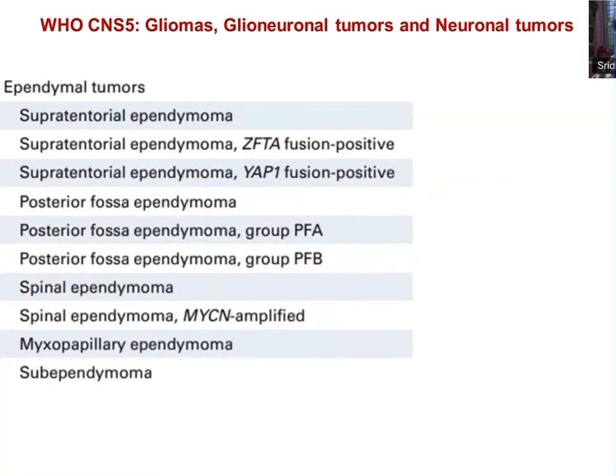For ependymomas, the classification is supratentorial ependymoma, posterior fossa ependymoma, and spinal ependymoma. Each of these is divided into different molecular groups, which you will see. The two major supratentorial groups are ZFTA fusion positive and YAP1 fusion positive. For the posterior fossa there is no name; it is group A and group B, PFA and PFB. Spinal ependymoma is based on histology: myxopapillary, subependymoma, and the new entity, MYCN amplified. Today we are going to cover the supratentorial and posterior fossa groups.